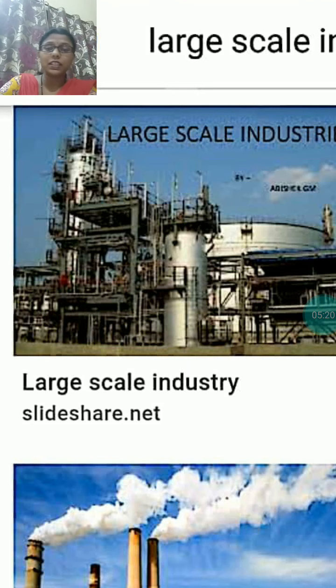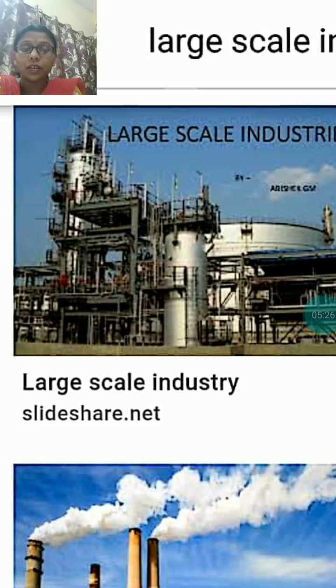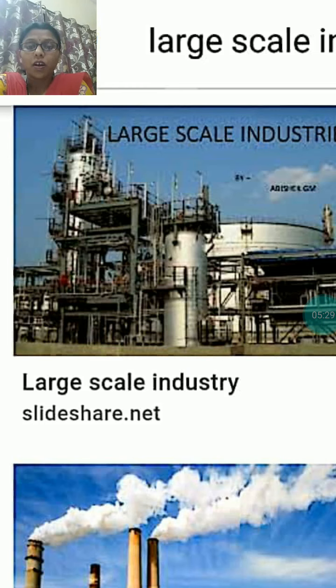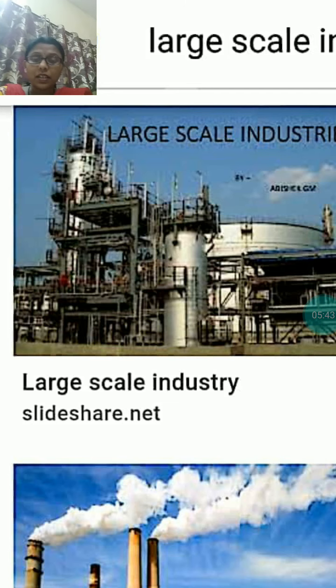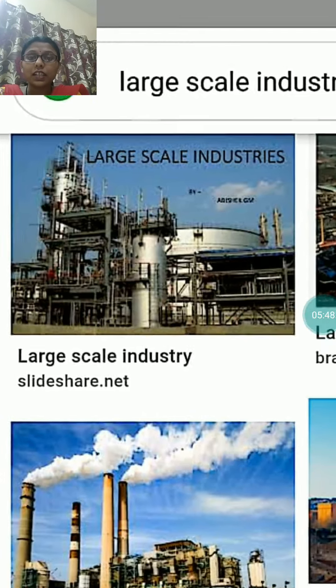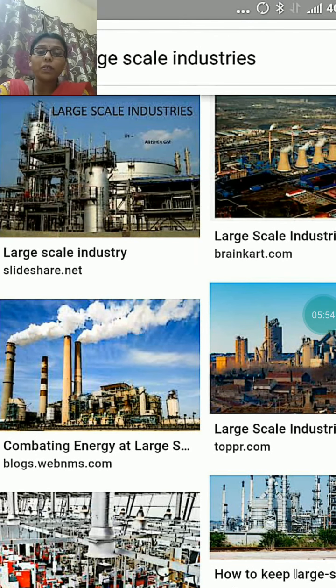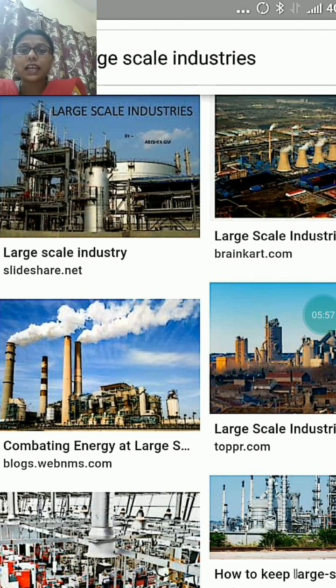Under large scale industry, iron and steel plants come, or railway coach industry, textile industries, oil refineries, shipbuilding industries. Many industries come under the large scale industry. Paper mills, chemical and fertilizer plants, all these industries come under the large scale industry. In this chapter we have to know about many large scale industries and their major centers also.